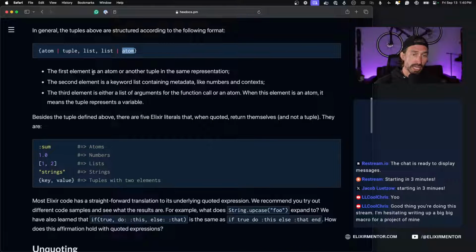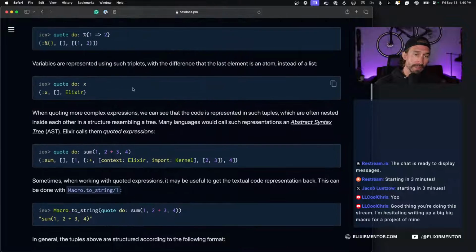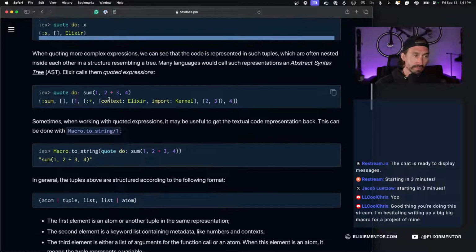The first element is an atom or another tuple in the same representation. The second element is the keyword list containing metadata like numbers and contexts. The third element is either a list of arguments for the function call or an atom. When this element is an atom, it means the tuple represents a variable, and we saw that up here with the x example.